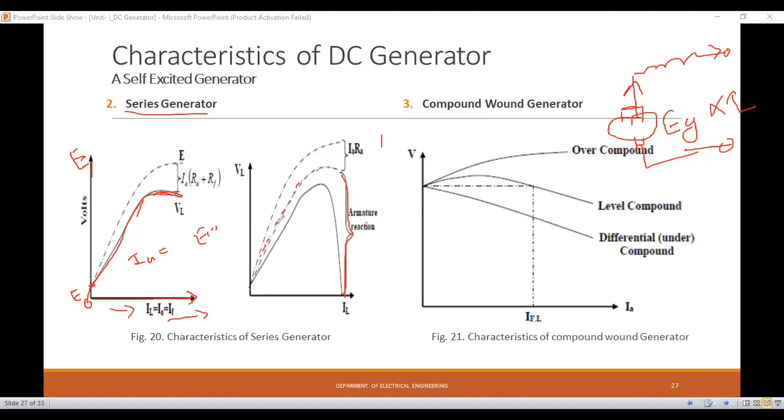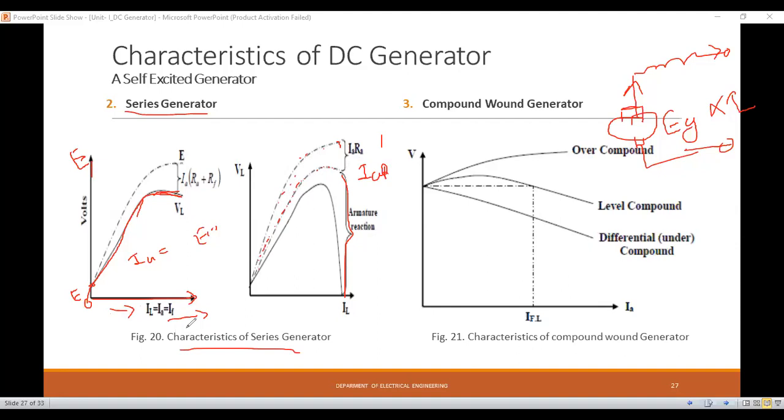At that situation this dotted line shows the characteristics when the armature reaction is taken into account, and these characteristics show when we take the armature drop, that is the IaRa drop. If we consider the IaRa drop, at that situation these characteristics will be obtained. Okay, so this is nothing but the characteristics of the DC series generator.